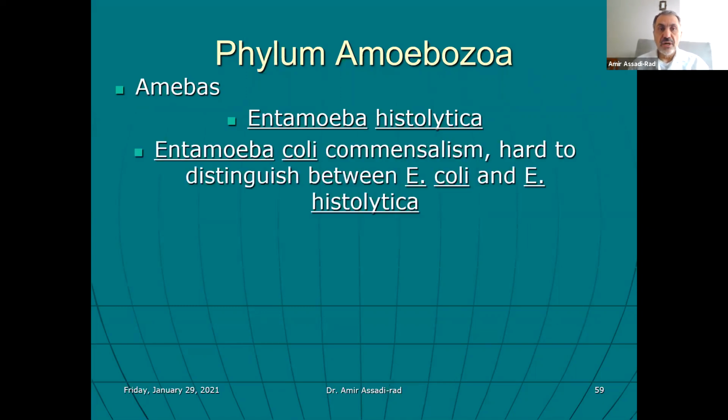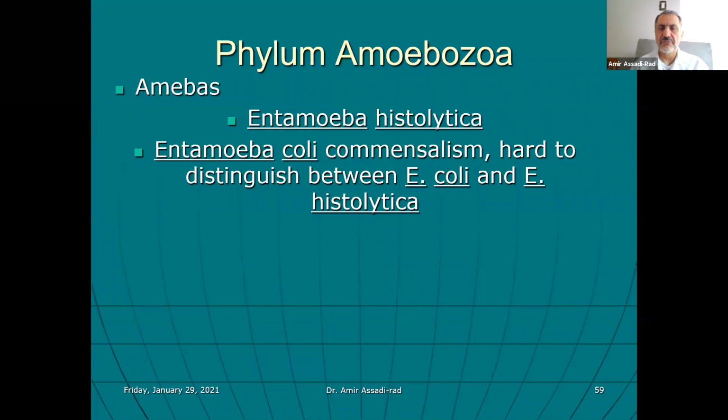The next one is Entamoeba coli, which is a commensal. A lot of people argue that it is a parasite. I talked about the evolution of this organism over a period of time from being parasitic to becoming a commensal now. But some people call this organism colitis, which is inflammation of the large intestine, of the colon.